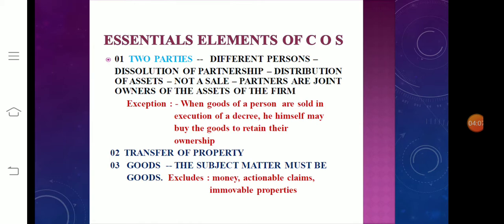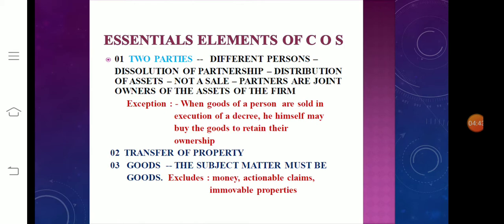In a dissolution of partnership, the distribution of assets is not a sale, as the partners are joint owners of the assets of the firm. There must be two parties. Exception: when goods of a person are sold in execution of a decree, he himself may buy the goods to retain their ownership. Then second one, transfer of property. Then third one, goods. The goods means its subject matter must be goods.